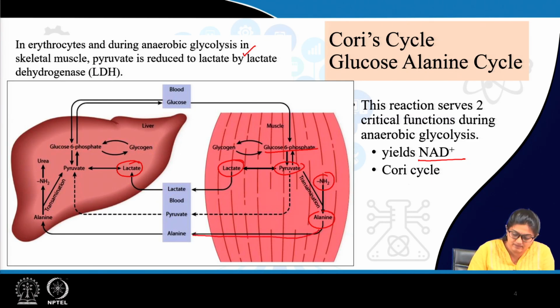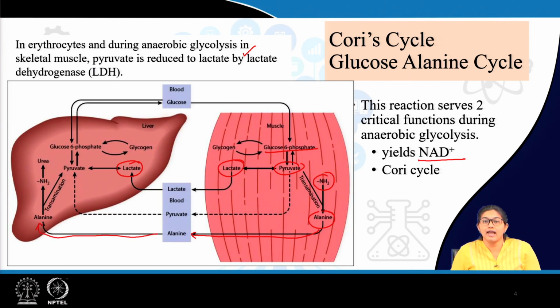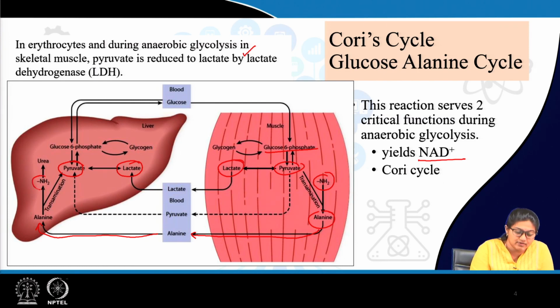In liver, alanine once again is transaminated to form pyruvate, and it also releases the toxic ammonia, and this toxic ammonia is then excreted from the body via urea cycle.